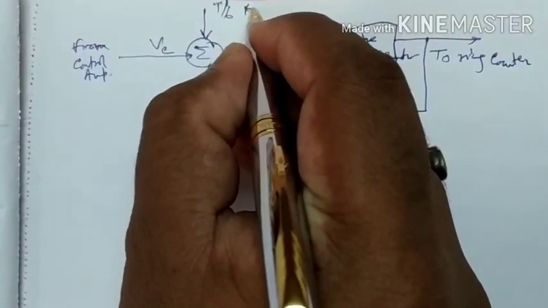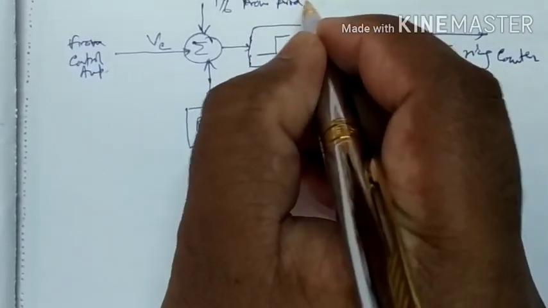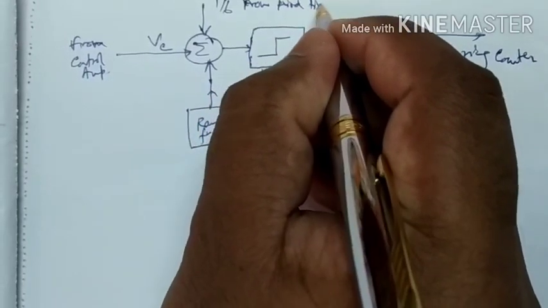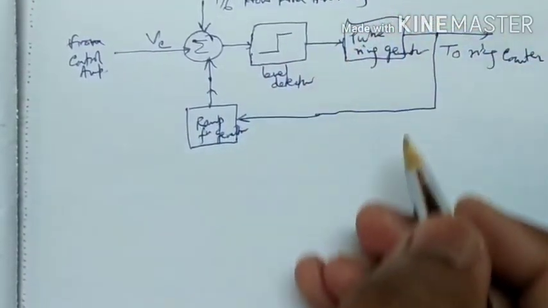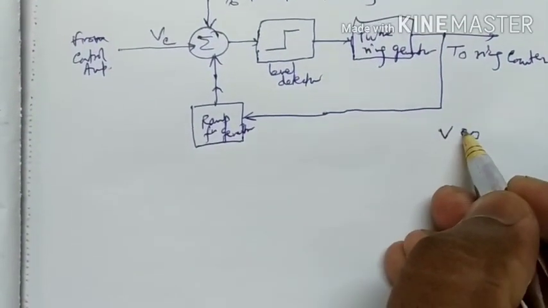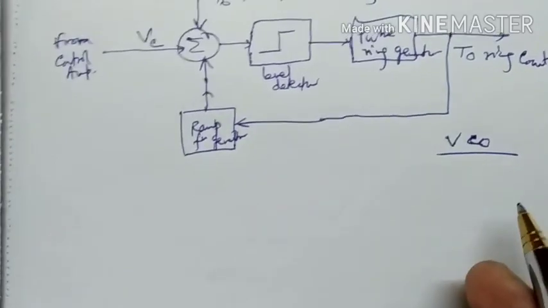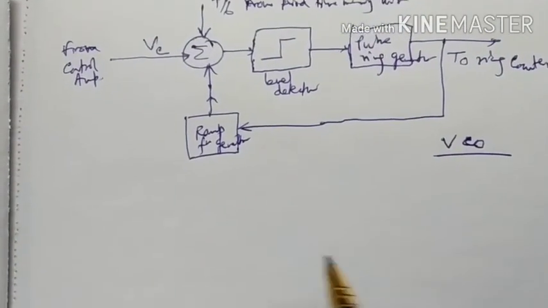Then from the period time measuring unit, that is the VCO, the voltage controlled oscillator. This is for the PFC.